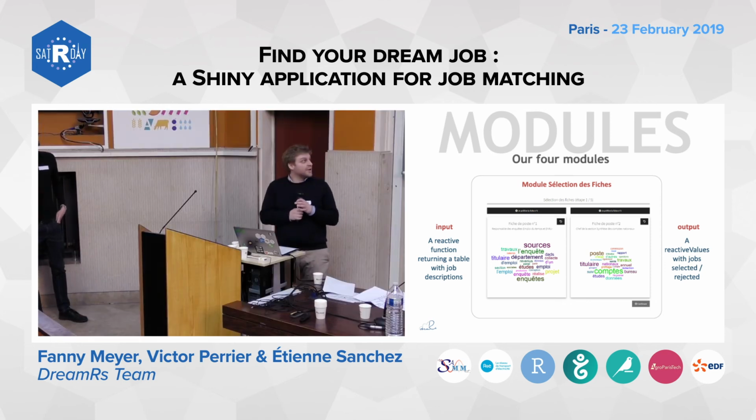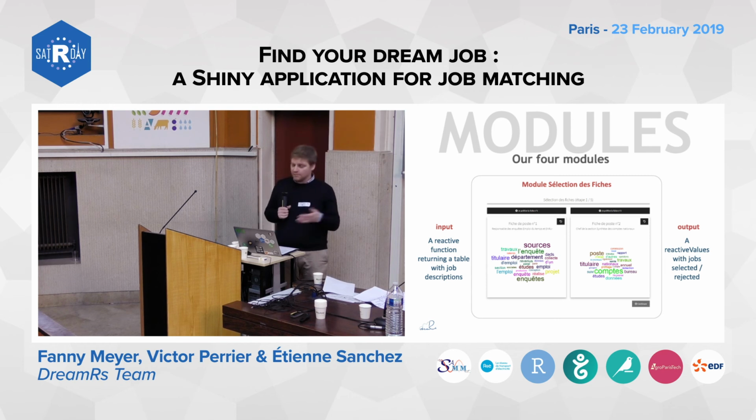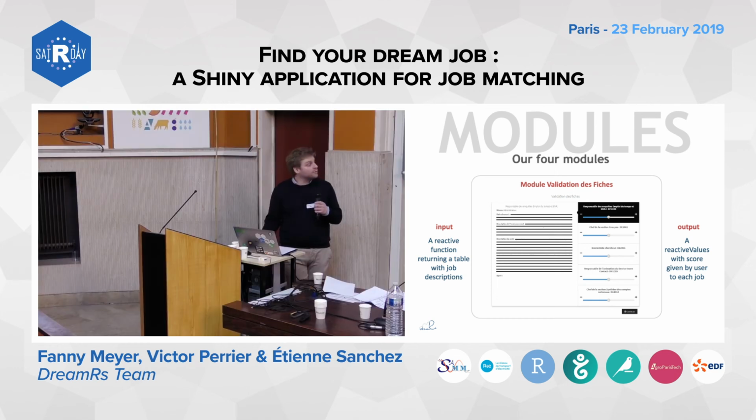This module takes a reactive function, which returns a table with job descriptions, and as output returns reactive values with jobs selected or rejected by the user. With that information, we update the text mining algorithm model, and we draw another job description to show to the user.